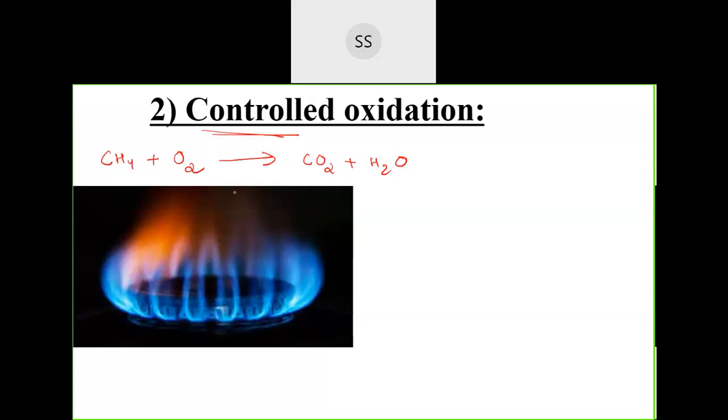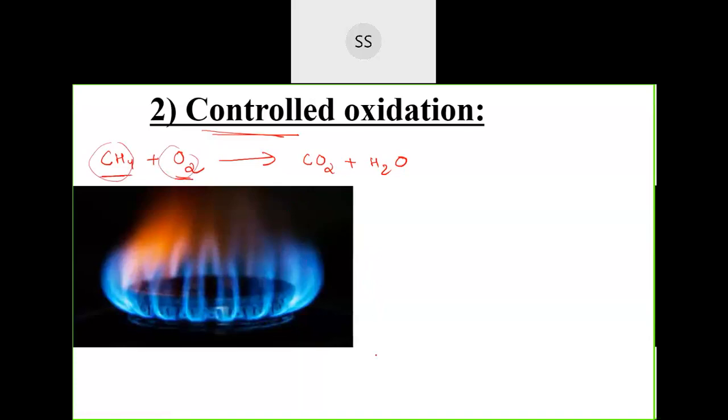It's almost like these competitions, especially MasterChef, where the ingredients given to all of them are the same. Imagine the same ingredients are given to everyone, but each one has their own creativity, so the product at the end will be different, correct? Like that only here, the same reactant in the presence of a different catalyst will give you a different product. So with the same reactants, you can produce different compounds.